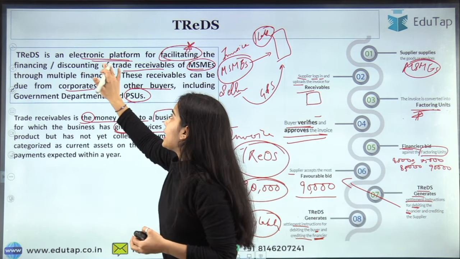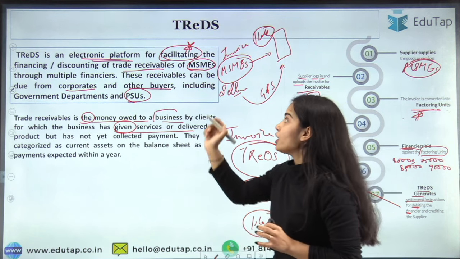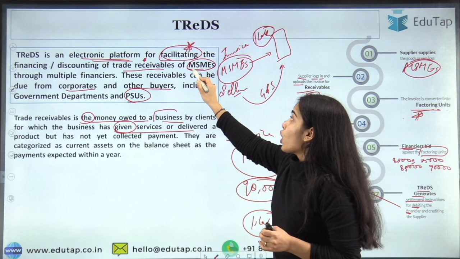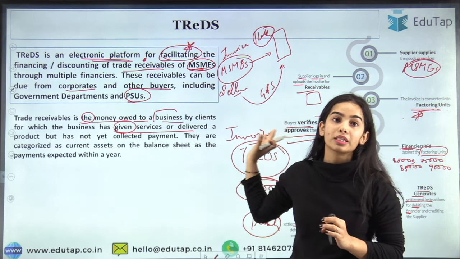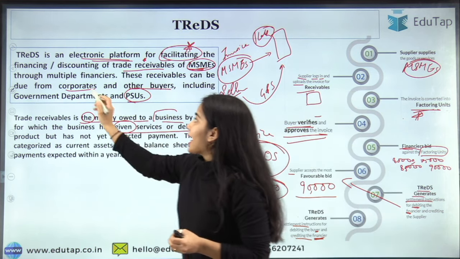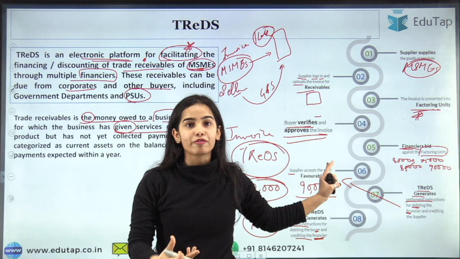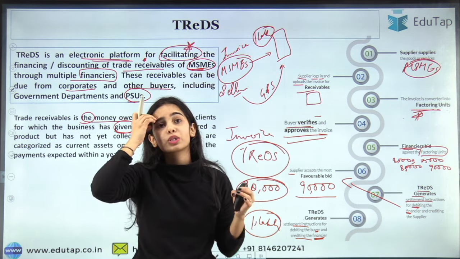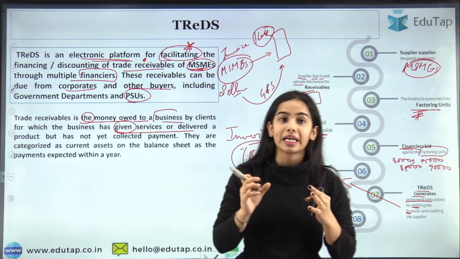So the TReDS is an electronic platform for facilitating the financing or discounting of the trade receivables, the invoices or the bills of exchange of the MSME sellers. Only the MSME sellers are allowed in this TReDS platform. And there are multiple financiers present in the TReDS platform that are able to finance these MSME suppliers. So there are the banks, the NBFCs, and factoring businesses that are allowed.